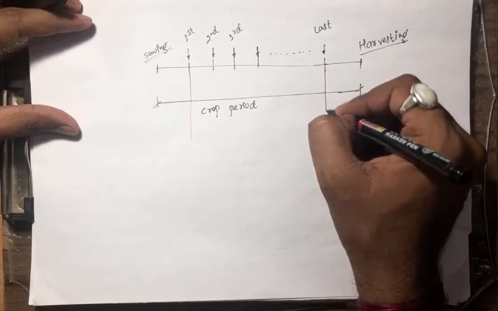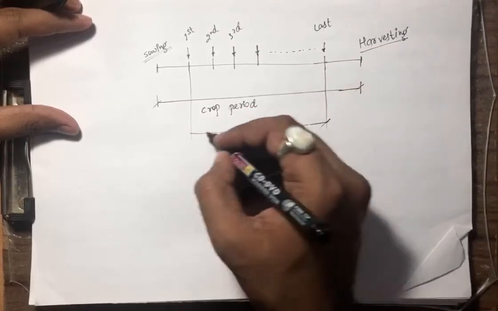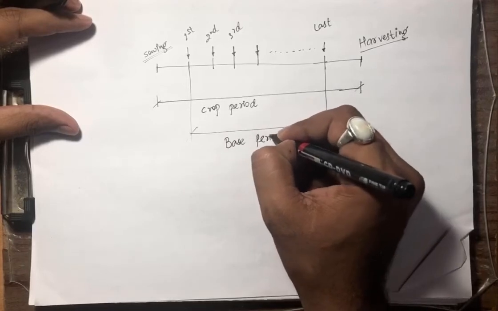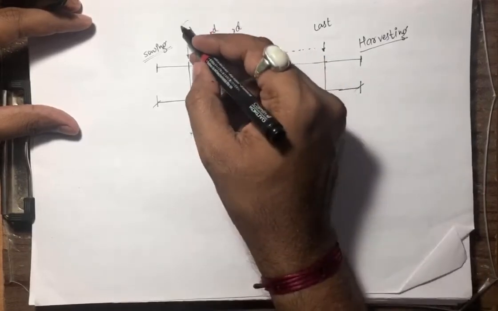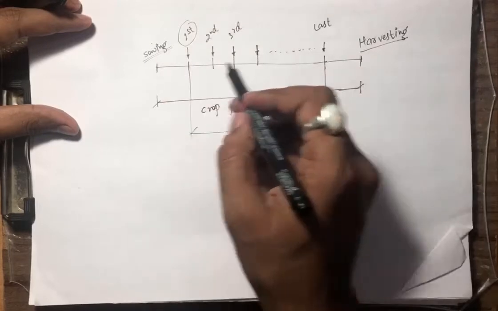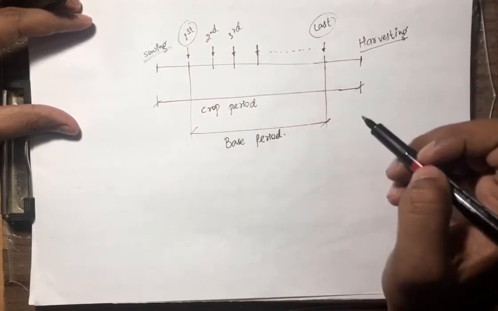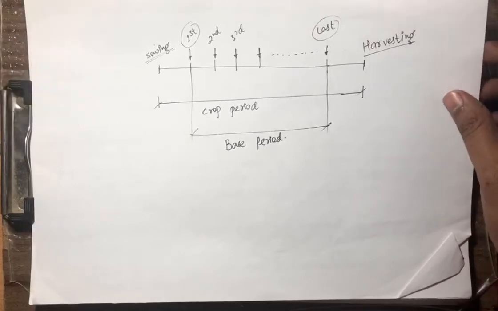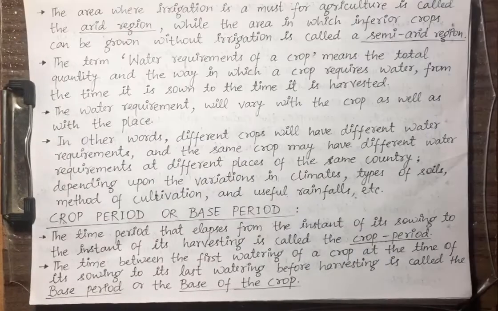And what is base period? Base period was first watering after sowing till last watering before harvesting. I hope the difference between crop period and base period is clear.